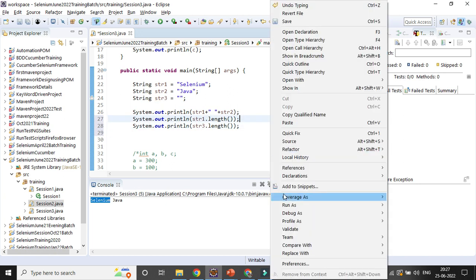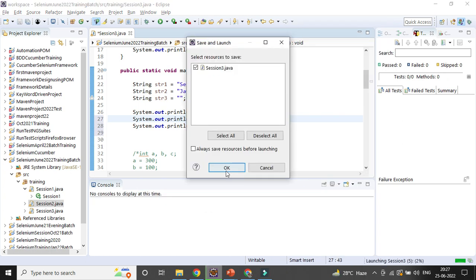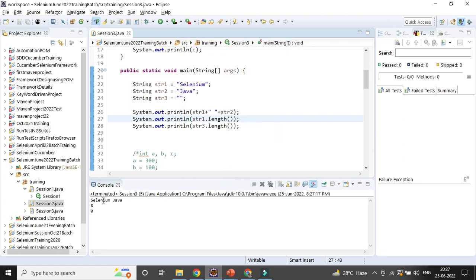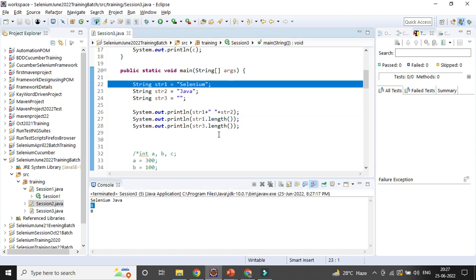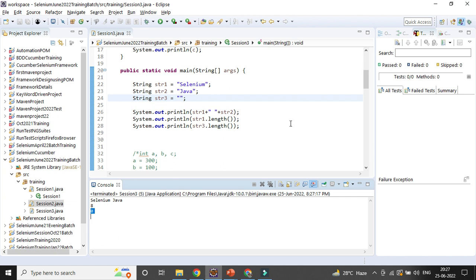So let's try to print out the length. Selenium Java, the first one is 8. I already mentioned this is the length of 8. In Java everything starts from 0, so length 8 means it will be 0 1 2 3 4 5 6 7. And here you can see there is no value, it is called null. That is the reason the length is 0, because there is no value.